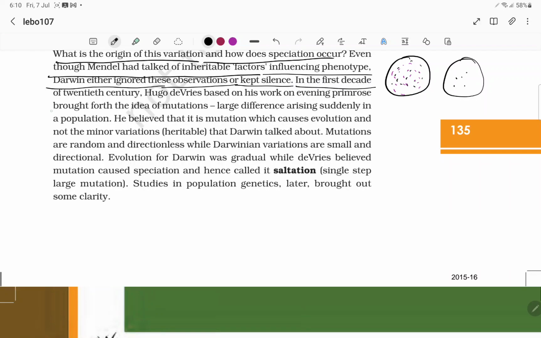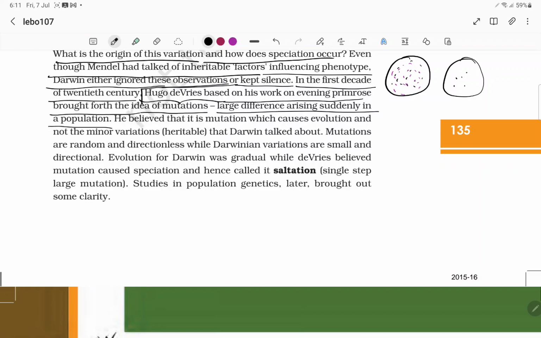In the first decade of the 20th century, Hugo de Vries, based on his work on evening primrose, brought forth the idea of mutation: large differences arising suddenly in a population. So you have to remember here that Mendel's work was ignored by Darwin, and later the scientist Hugo de Vries worked on evening primrose and observed a mutation.